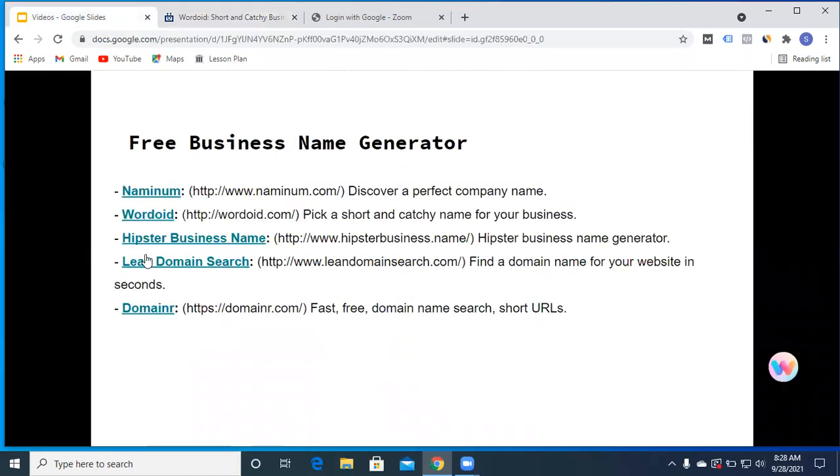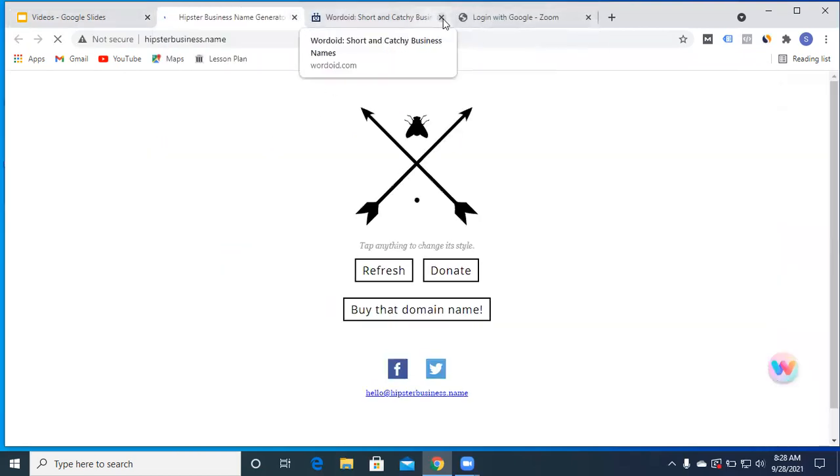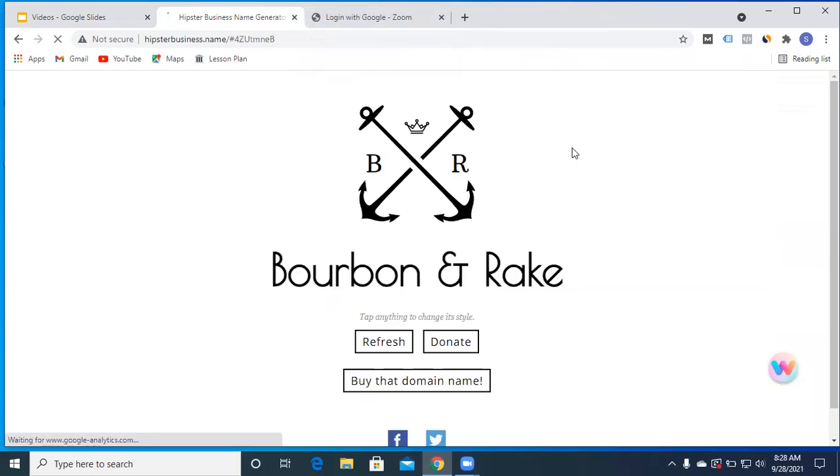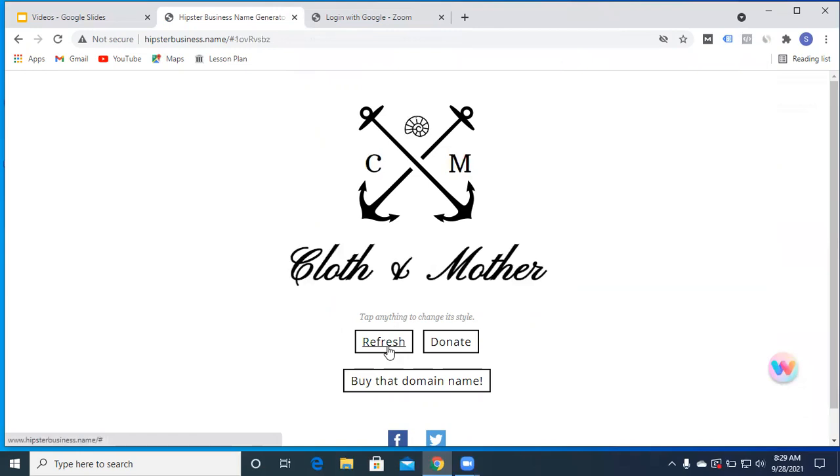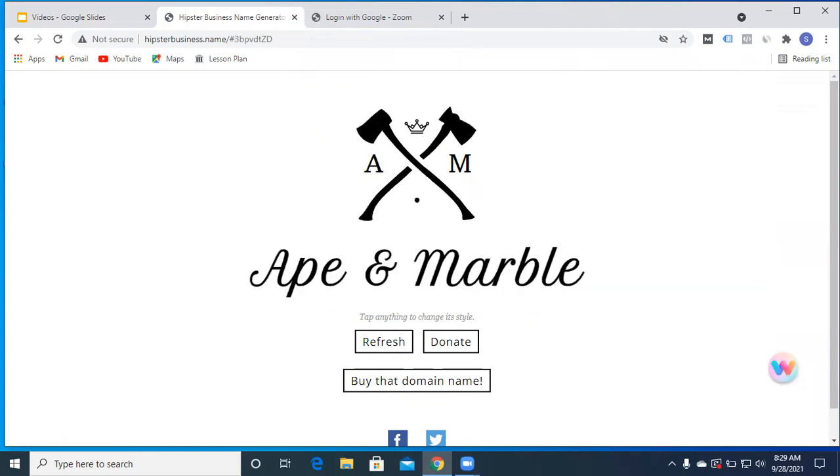Coming to our third option, that is Hipster. Hipster gives us a very good interface with the logo as well as specifically fixed options. Here we cannot choose a specific niche to concentrate on. We have to just take the ideas provided by Hipster Business. Fine. We have a refresh button by which we can change the names, cloth and mother. Once we refresh again, you'll get ape and marble. So you have a logo as well as a name for your business.